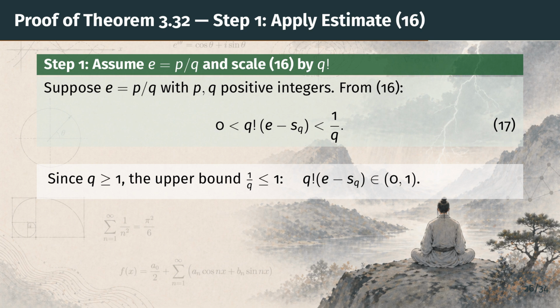Since q is at least 1, 1 over q is at most 1. So this quantity is trapped strictly between 0 and 1. Remember that fact. Next, we show the very same quantity is an integer.